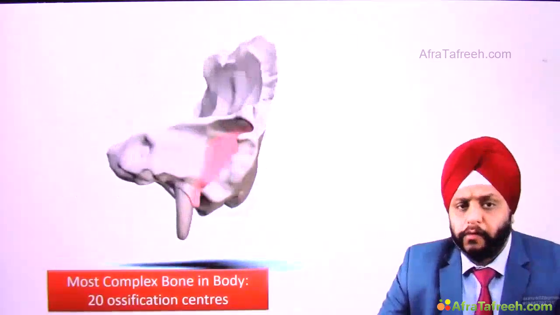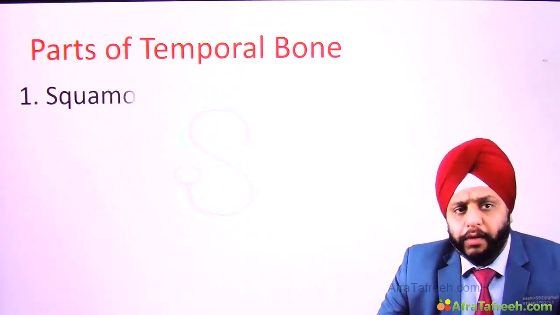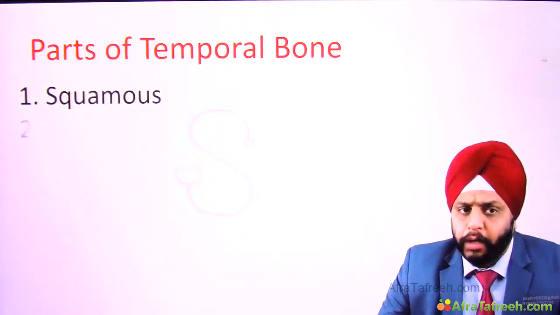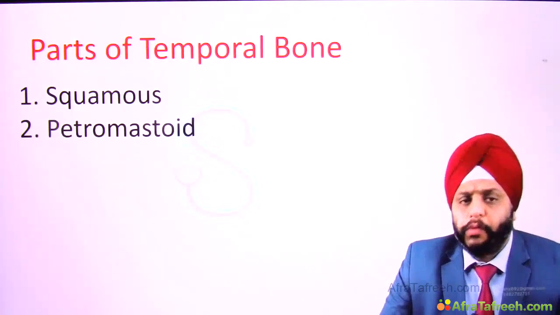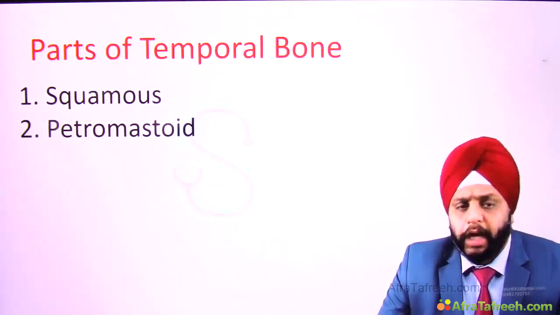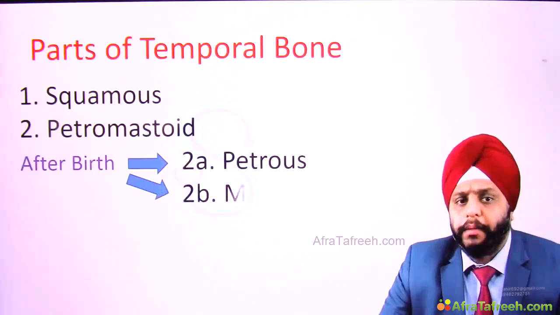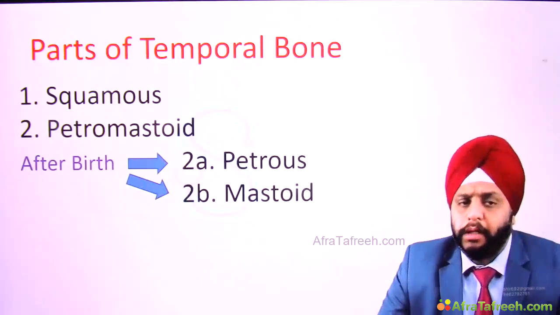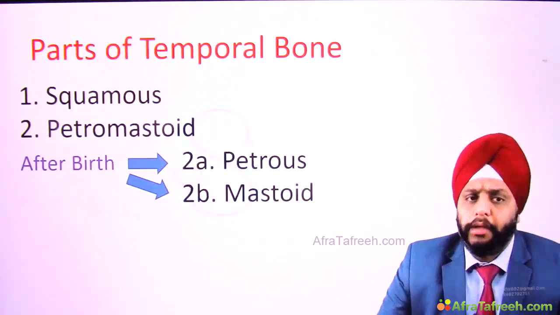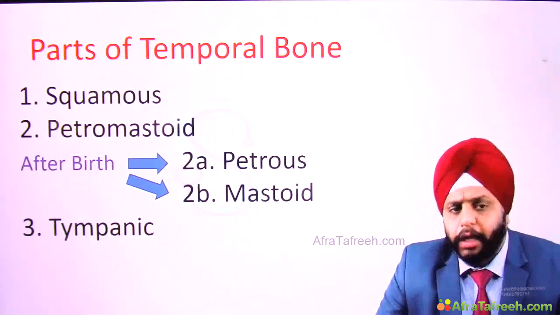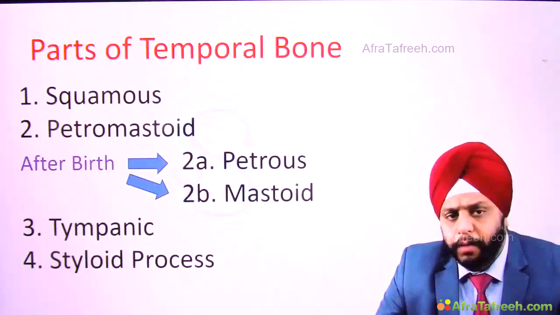Right, let's discuss what are the parts of the temporal bone. So the temporal bone has 4 parts. Number 1, we have the squamous part. Number 2, we have the petromastoid part. This petromastoid part, after birth, can be differentiated into 2 further parts, that is the petrous part and the mastoid part. Then we have the tympanic part and finally we have the styloid process. So these are the 4 parts of the temporal bone.